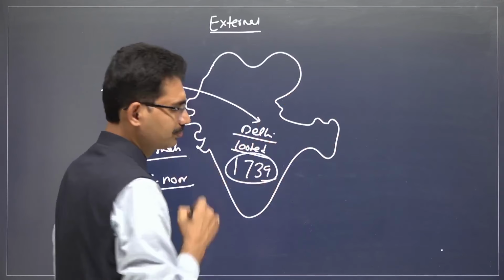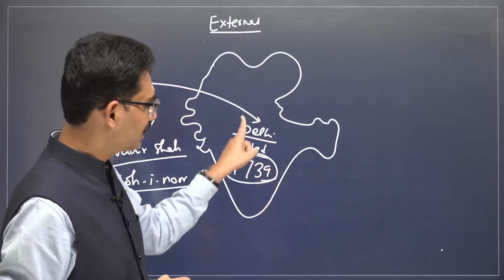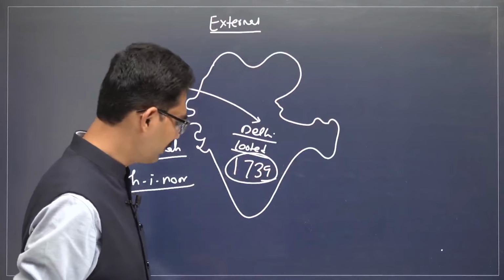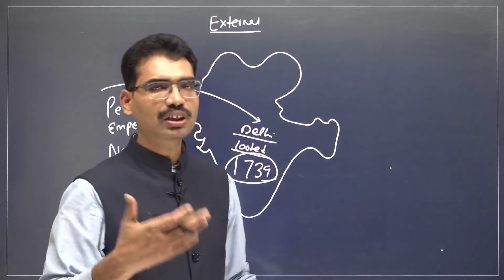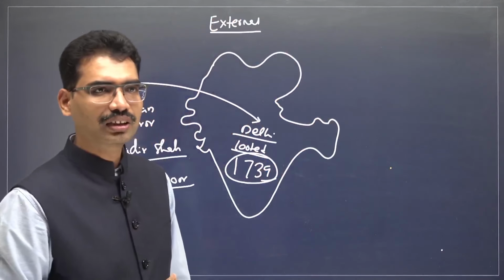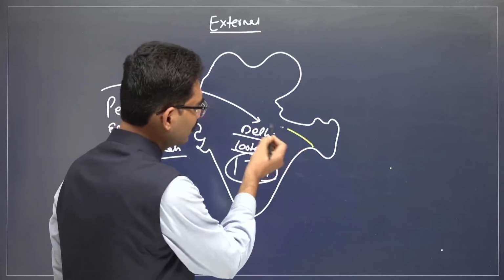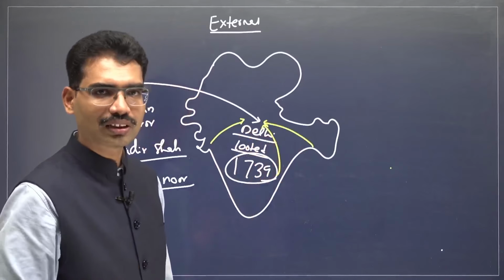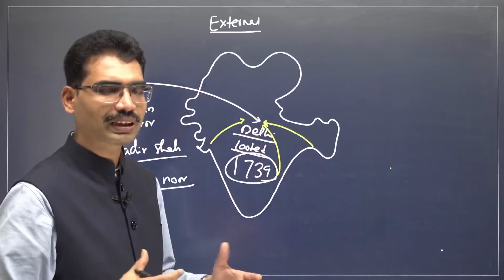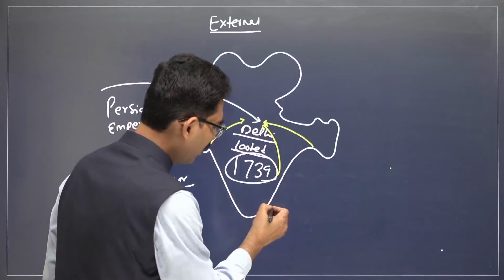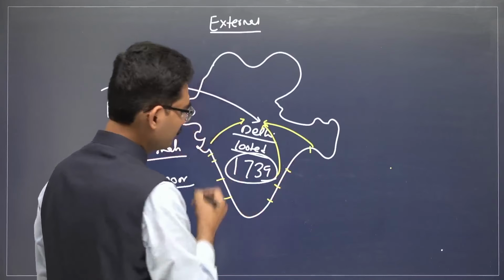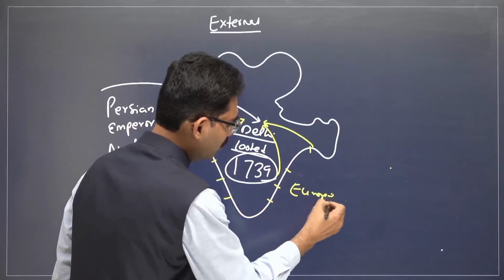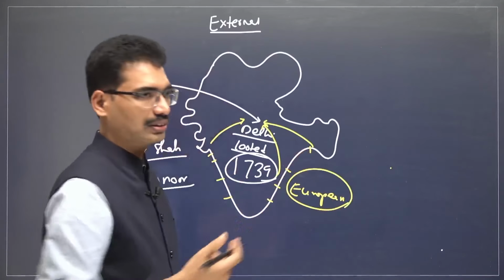1739. Now, in 1739, Delhi is supposed to rule entire India. Now, if Delhi itself is weak and not able to protect Delhi, then do you think the regional kingdoms are going to show respect to Delhi? Definitely not. They are not even giving respect. They are not fearful and they want their own rule. This is where the European companies are getting more and more opportunities and aspirations.